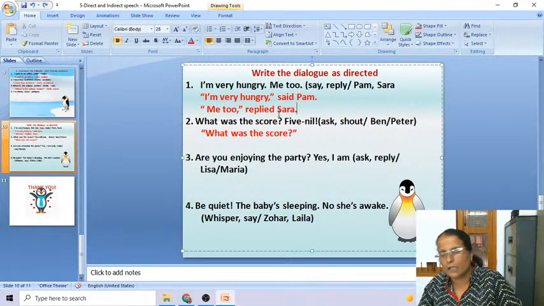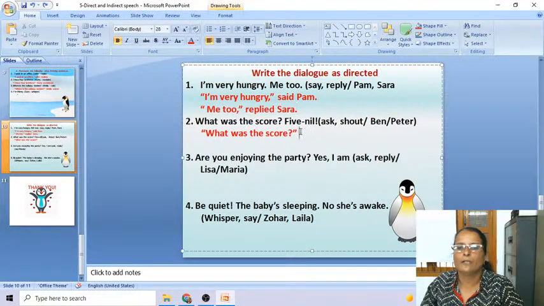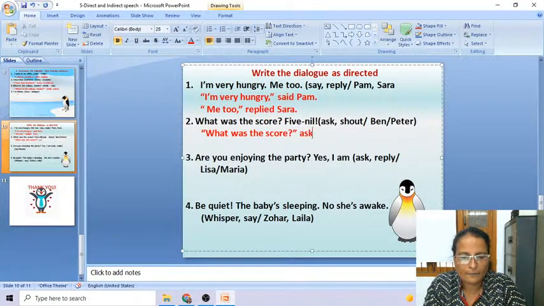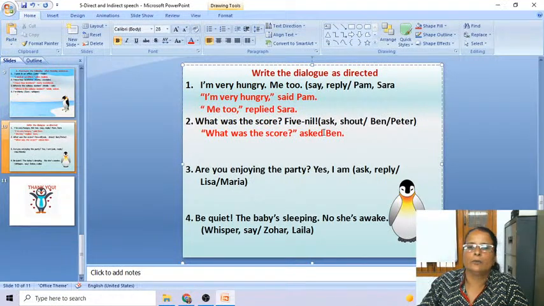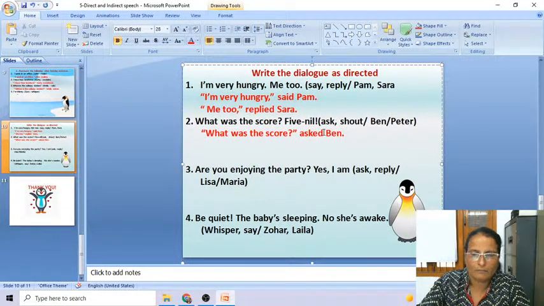Now we are following the other method. In the previous one we did that one. Now we are following the other method. So now, asked, you can write, asked who? Ben. Ben has asked this, right? So now the next one is, look here, 5-0. His reply was 5-0.